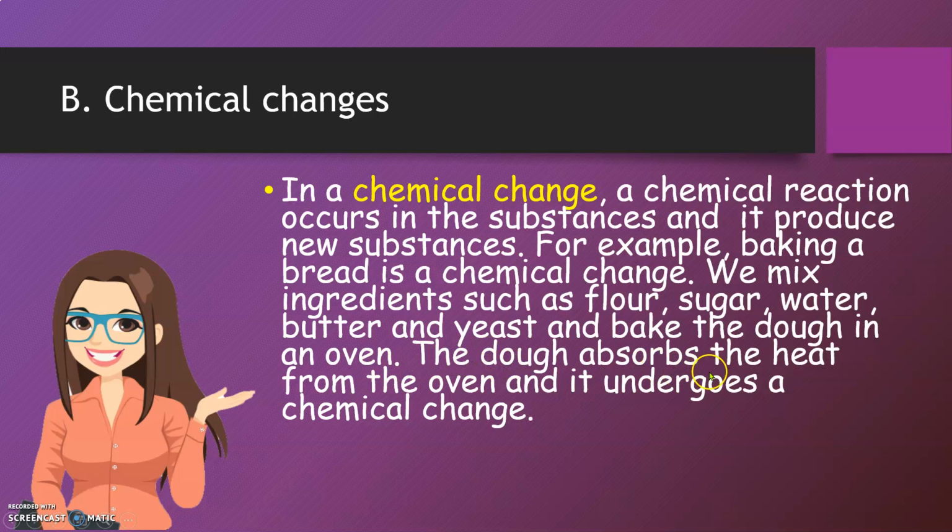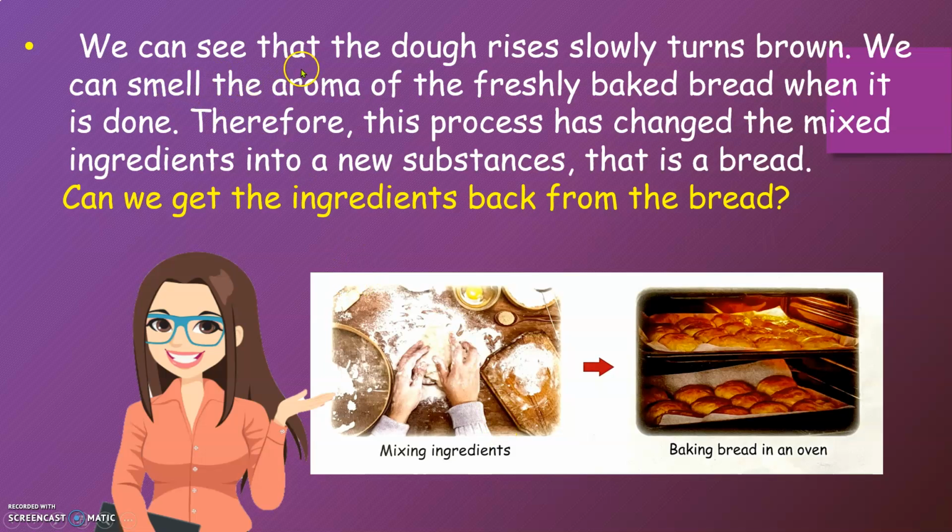The dough absorbs the heat from the oven and it undergoes a chemical change. We can see that the dough rises slowly and turns brown. We can smell the aroma of the freshly baked bread when it is done. Therefore, this process has changed the mixed ingredients into a new substance, that is bread.